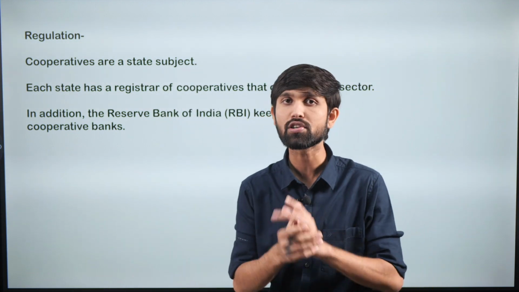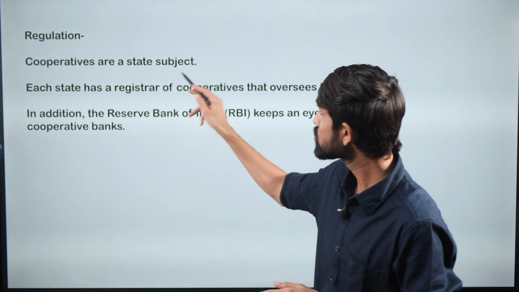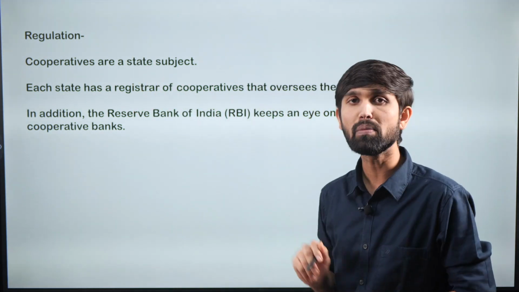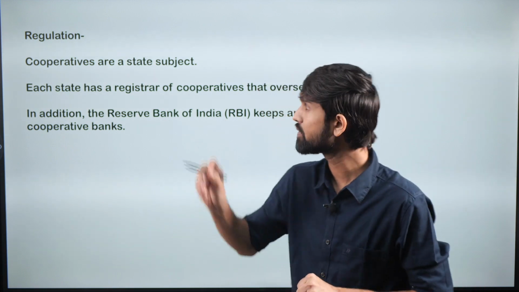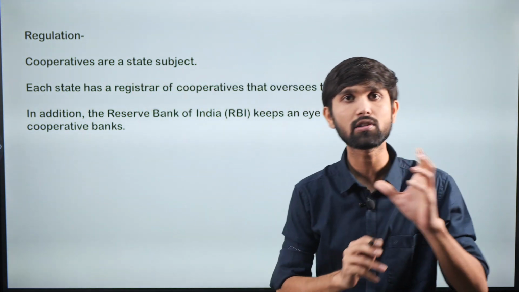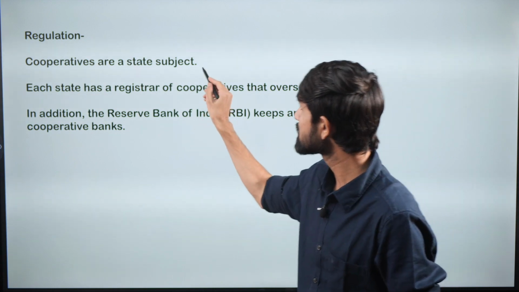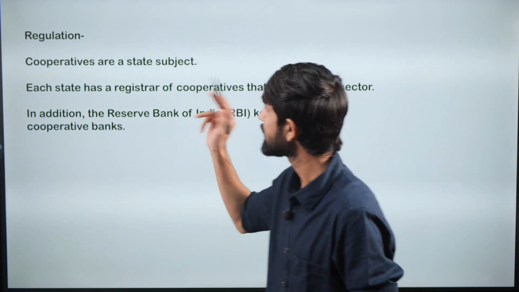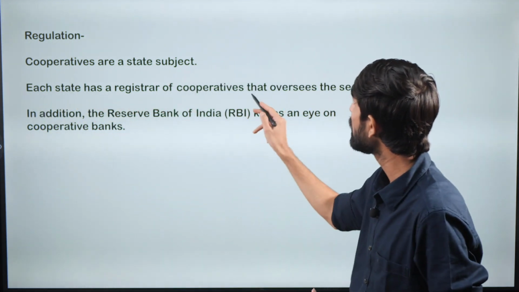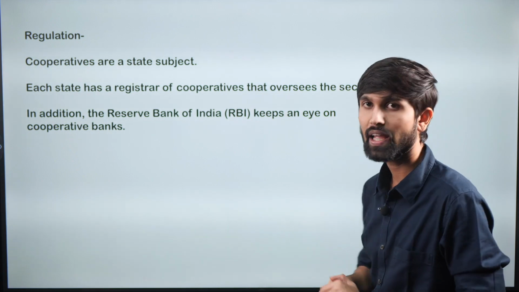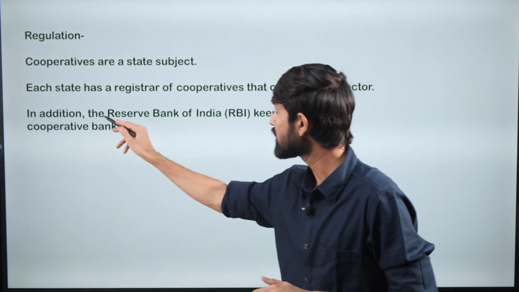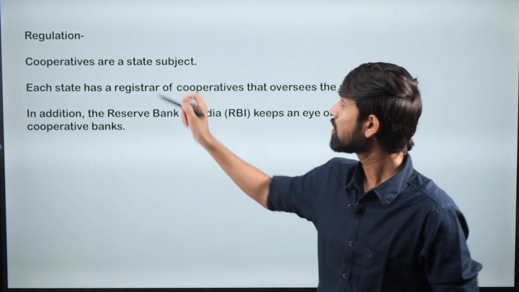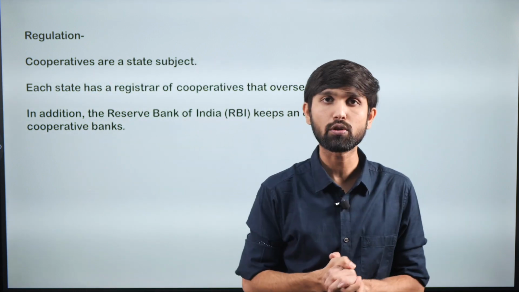So when we talk about regulation, who regulates the cooperatives in India? Cooperatives are a state subject under the Indian Constitution, which would mean that the jurisdiction for regulating cooperatives falls under each state wherever the cooperative is registered. So the state is the nodal unit for regulating the cooperatives. Then each state has a registrar of cooperatives that oversees this particular sector. And when it comes to the cooperative banks, RBI also keeps an eye on these cooperative banks. So this is the regulation structure with respect to the cooperatives.